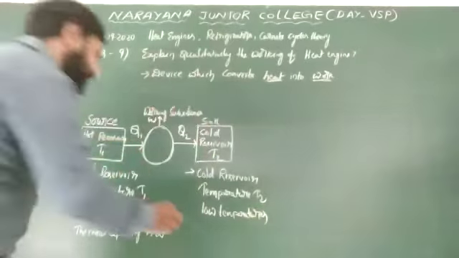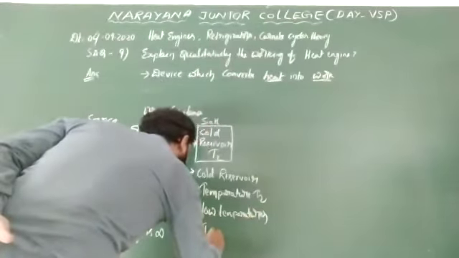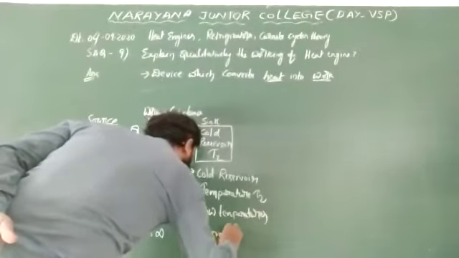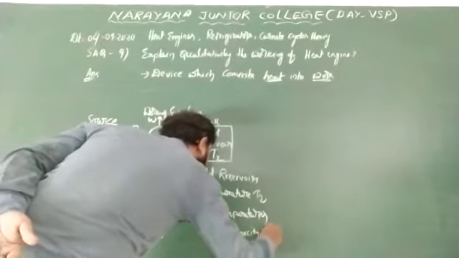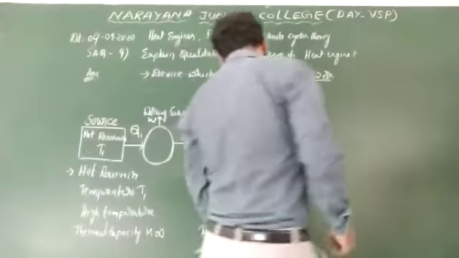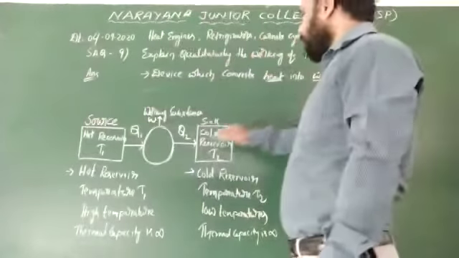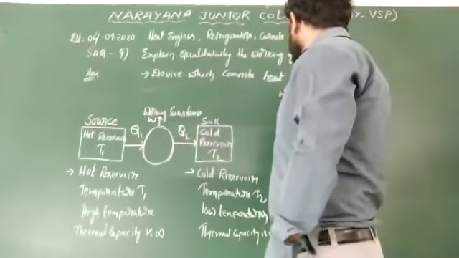Its thermal capacity is also infinity. Now we are going to discuss the working substance.